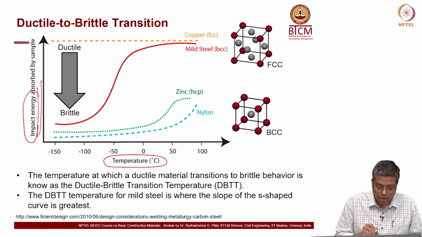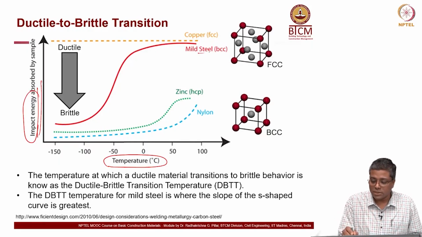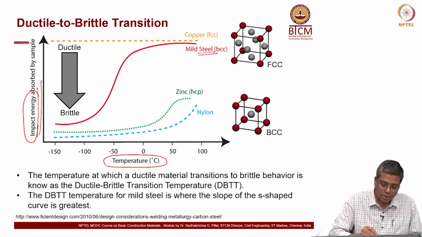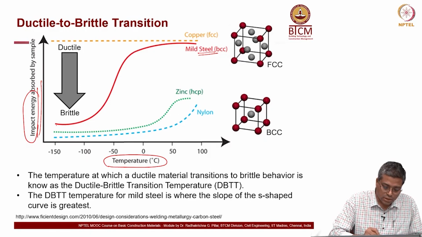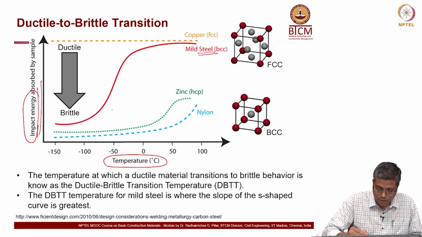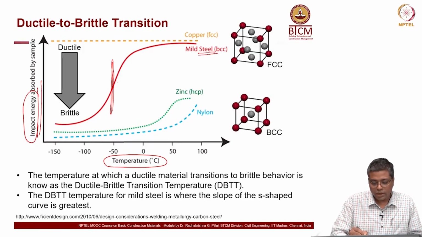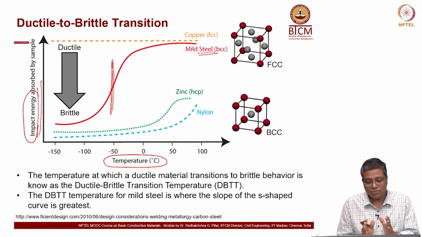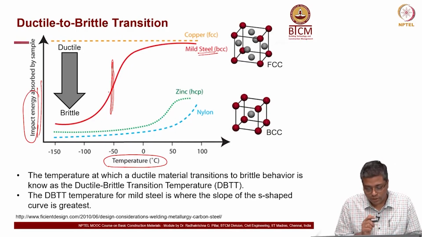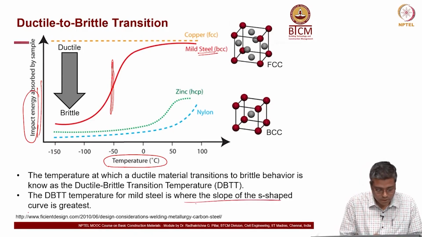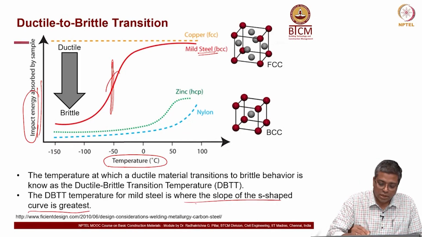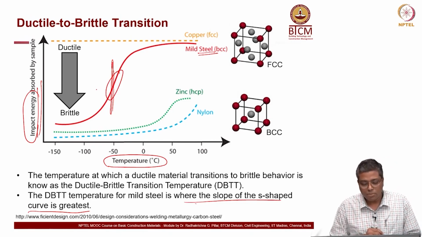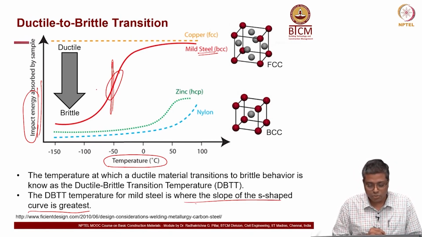Now, looking here, let us say you are talking about the mild steel, BCC, the red curve here. So, I can say that DT-BT is somewhere in this region. What I am looking at is where the maximum slope of that curve is, where the slope of the S-shaped curve is greatest. In this region I can say that mild steel will undergo ductile to brittle transition.